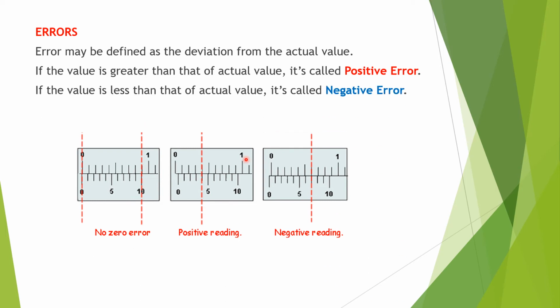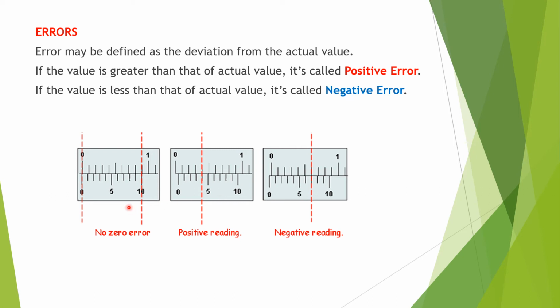For negative error, if the value is less than the actual value, that is called negative error. That means if the zero of the vernier scale is to the left of the main scale, the zero error is negative and the zero correction is positive. For positive error, zero correction is negative.